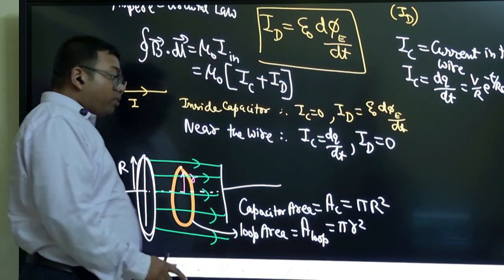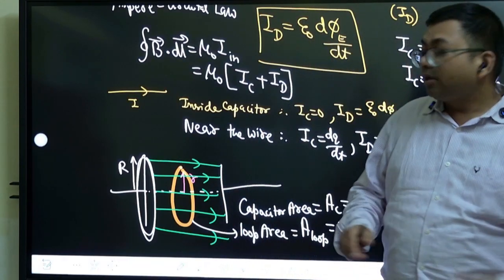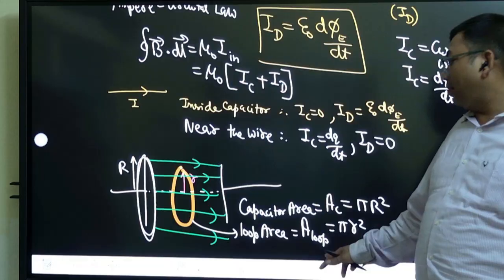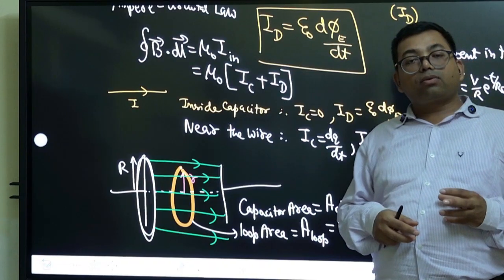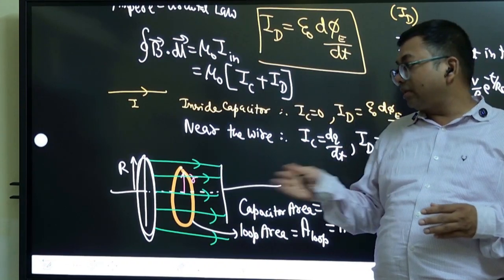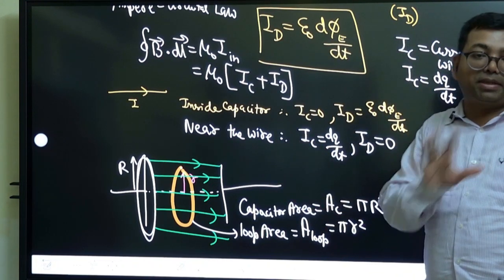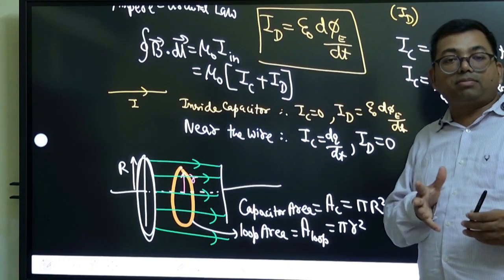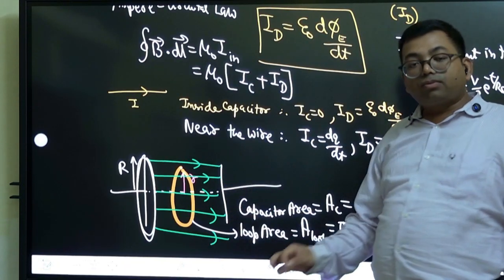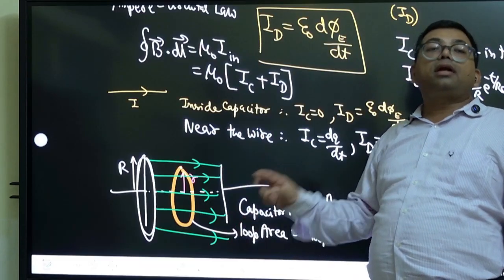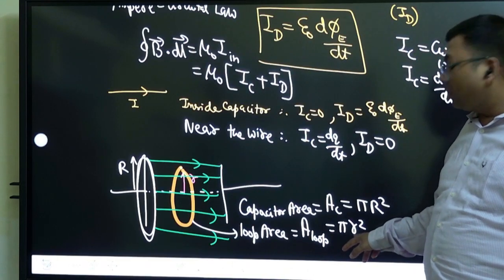Okay. But note here that whenever they ask you to find the electric field or magnetic field inside the capacitor, if they have not mentioned what loop to calculate or what distance inside the capacitor to take, if nothing is mentioned, you take the loop area the same as the capacitor area. But sometimes in the question they will mention that at a distance of 2 centimeter or 2 millimeter inside, that loop you take. So in that case, we have to use small r here.